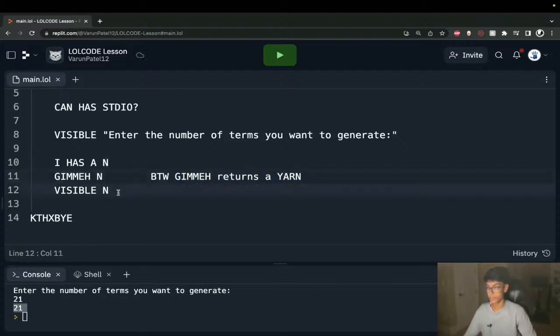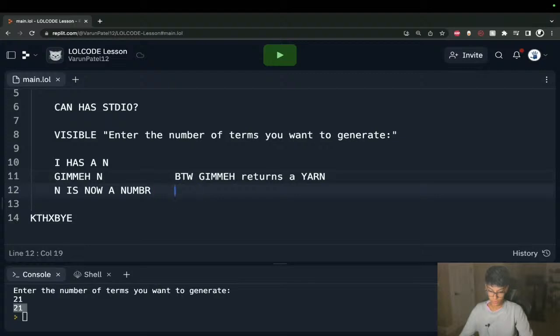We'll be doing a loop, so we want this to be an integer, or in LOLCODE, it's called a number. So we'll say n is now a number.